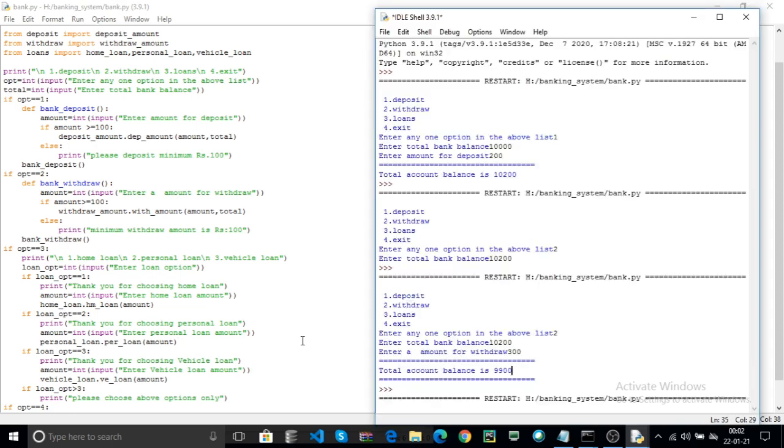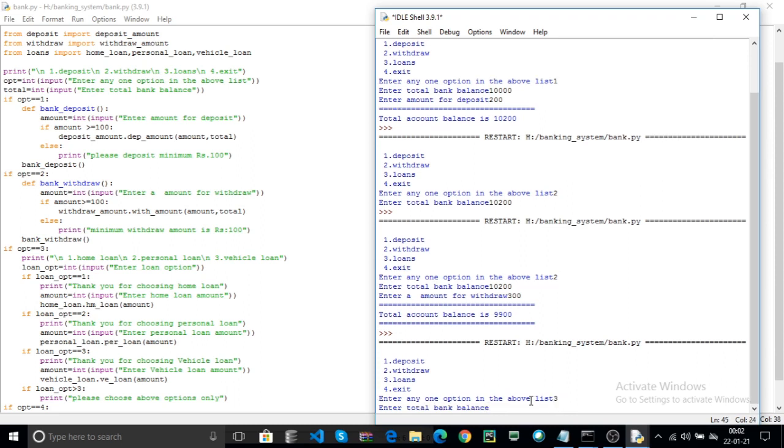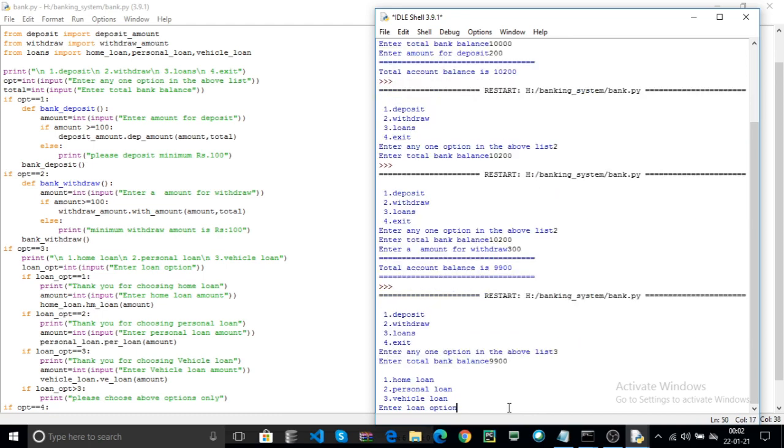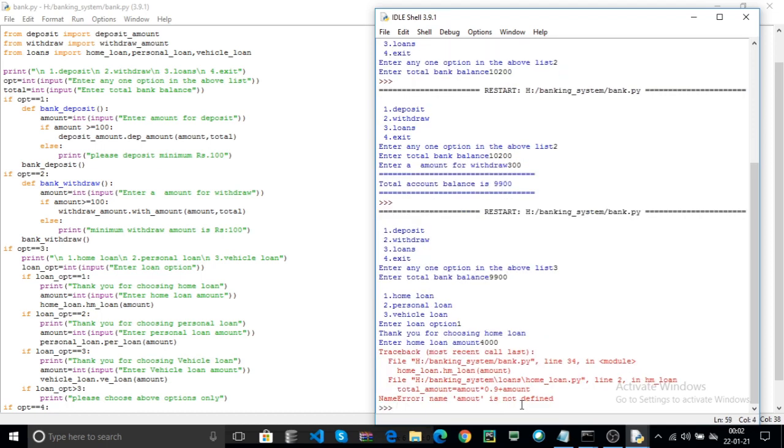Now choose option number 3, that is the loans. Here 3, enter the total bank balance. For example, 9900 is the current account balance. Now after choosing the 3, again choose the one option if you want a loan type. For example, home loan, click on 1. Here enter the loan amount. For example, loan sanctioned 4,000 and hit enter. Here your amount is not defined.